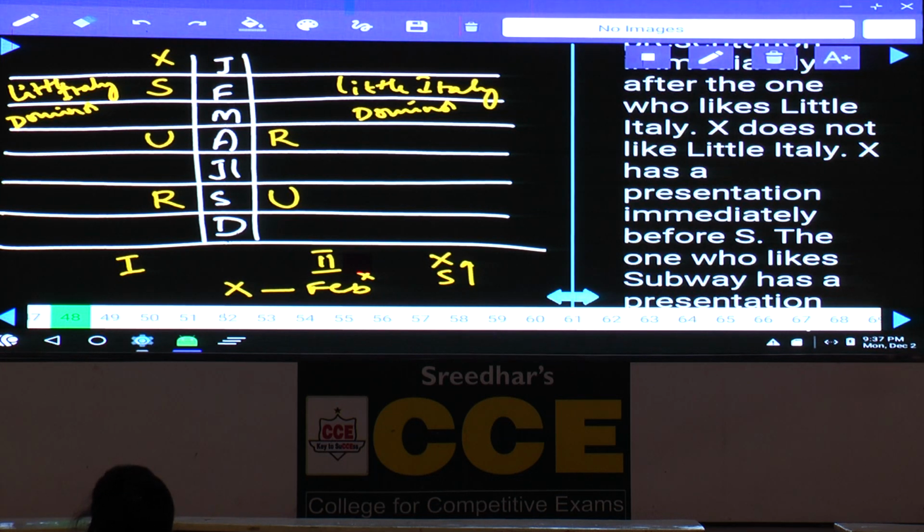Because X cannot be Little Italy. And similarly here again, X cannot be in the month of February, and X is in the month of Jan, and S is in the month of February.